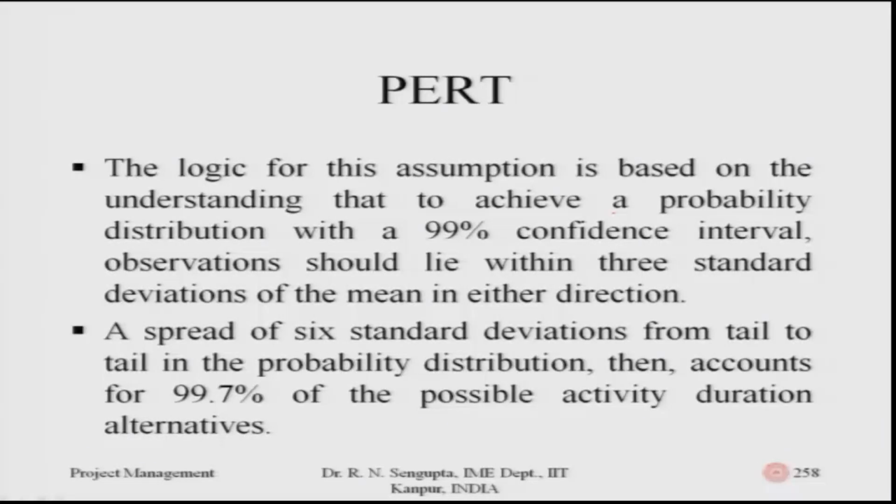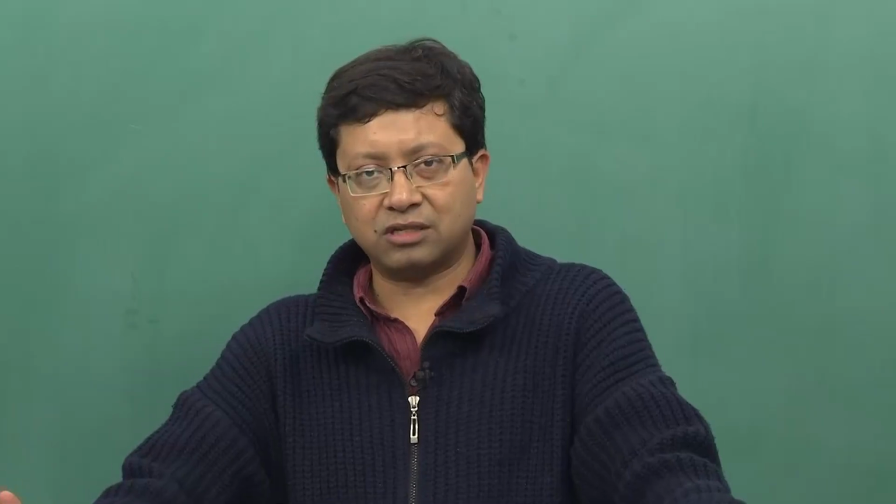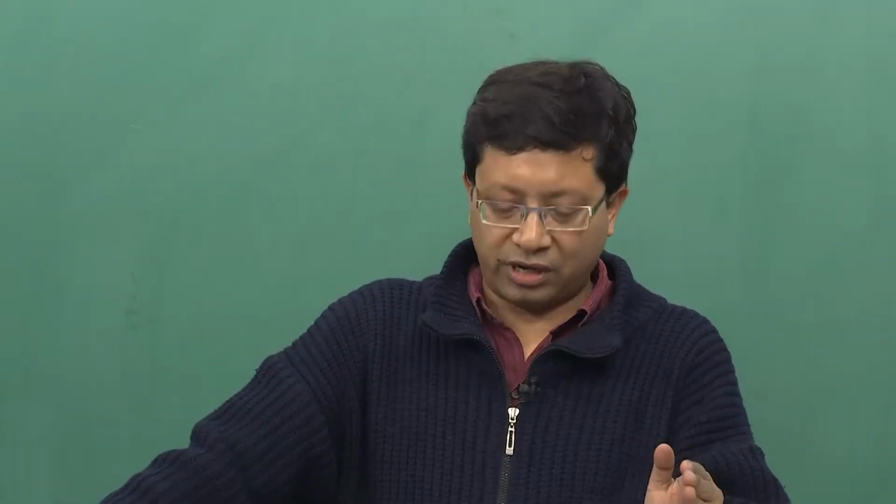Now, the logic for the assumption is based on the understanding that to achieve a probability distribution with a 99% confidence interval, observations should lie within 3 standard deviations of the mean value. If it was a normal distribution, then 3 sigma to the right and 3 sigma to the left would cover about 99.97 percent of the overall area. But as it is not normal, not symmetric, this calculation has been utilized in order to consider 99% coverage of the total area.